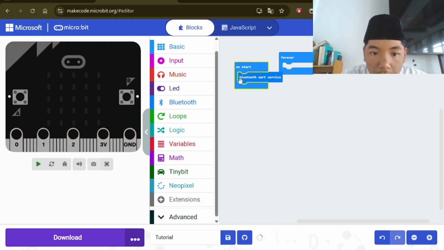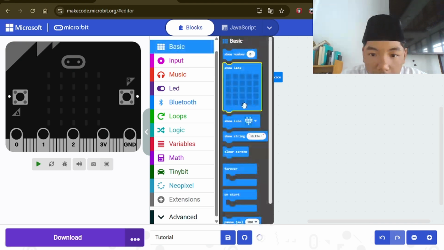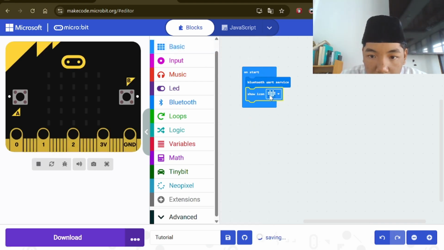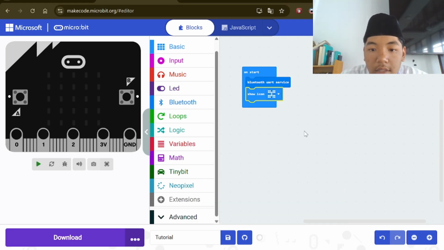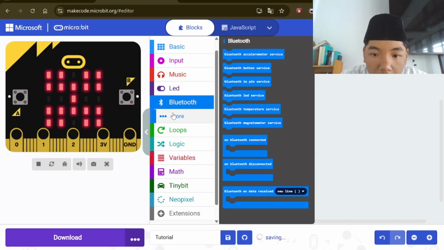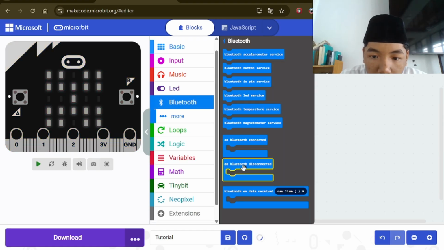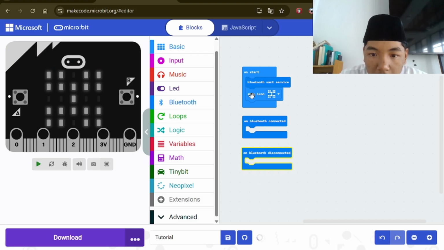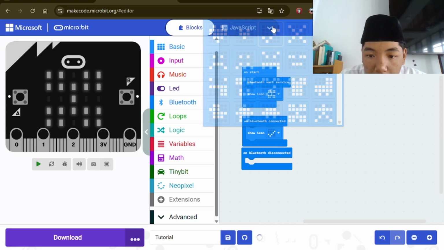Go to here and for forever just delete it, and go to basic and show icon love like this, or you can choose another. After that go to Bluetooth again, and if Bluetooth connected and if Bluetooth disconnected, show icon smile or like this.